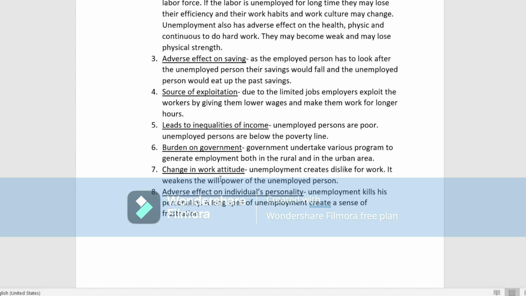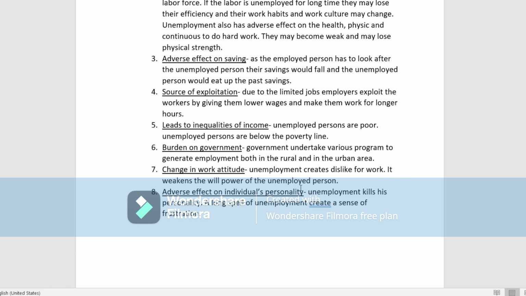Next is the change in work attitude. What does it mean, change in work attitude? Unemployment creates a dislike for work. See, if you are unemployed for a very prolonged period, what will happen? Naturally you will not like to do the work, because you will become lazy and you will not be mentally prepared. If you don't get any work and sit idle at home, your mentality will also be converted accordingly. So your work attitude will change and your willingness to work will reduce. You will not feel like working.